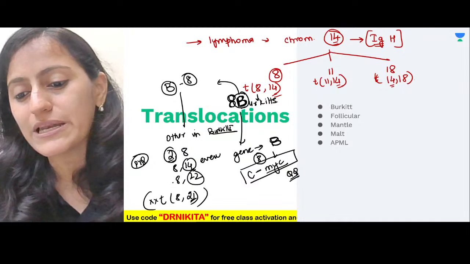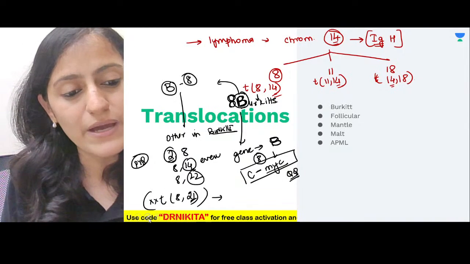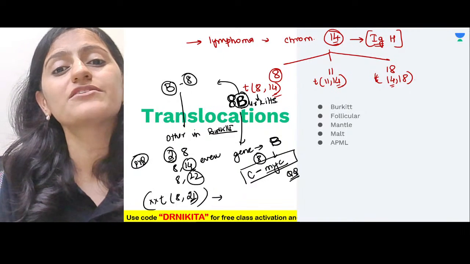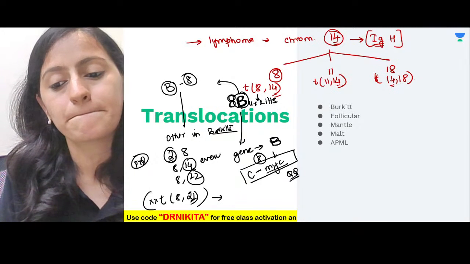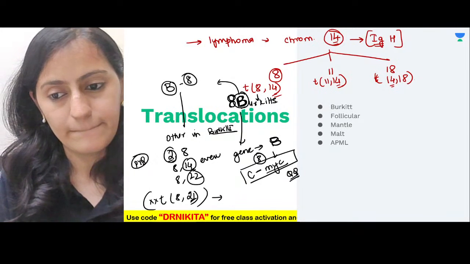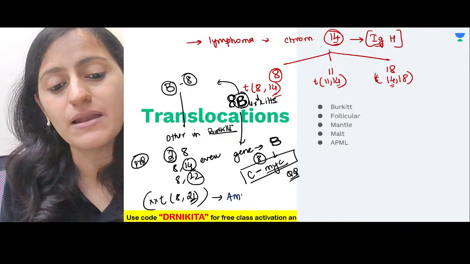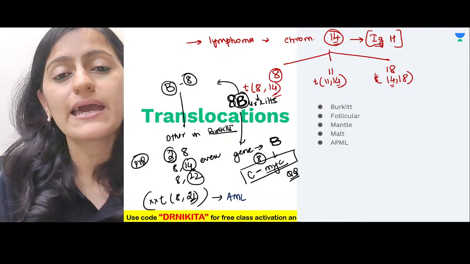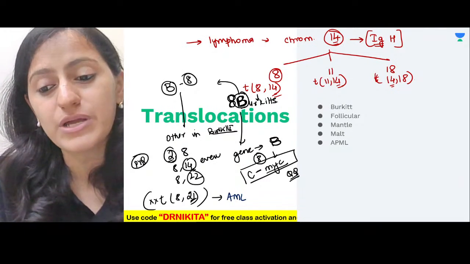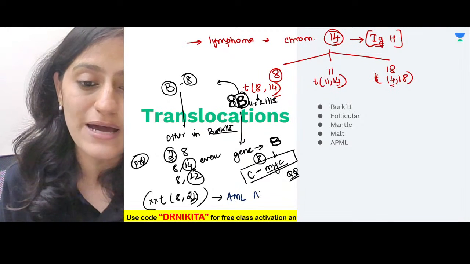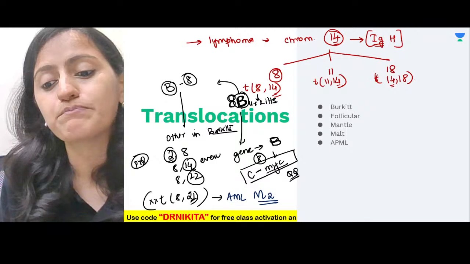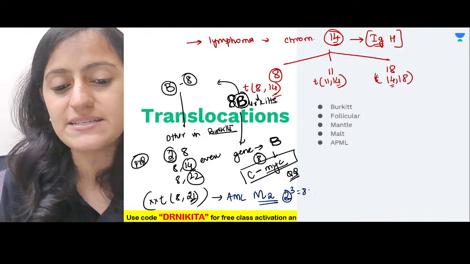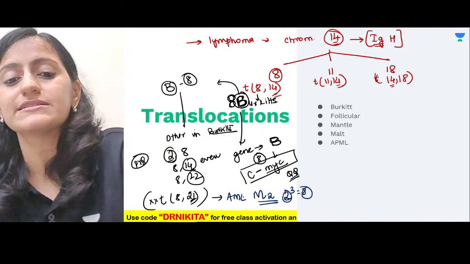Where do you find translocation 8-21? Very good, it is present in AML. Which AML subtype: M1, M2, M3, M4? It is AML subtype M2. Remember, 2 cubed is 8. So it is AML M2, 2 cubed is 8.